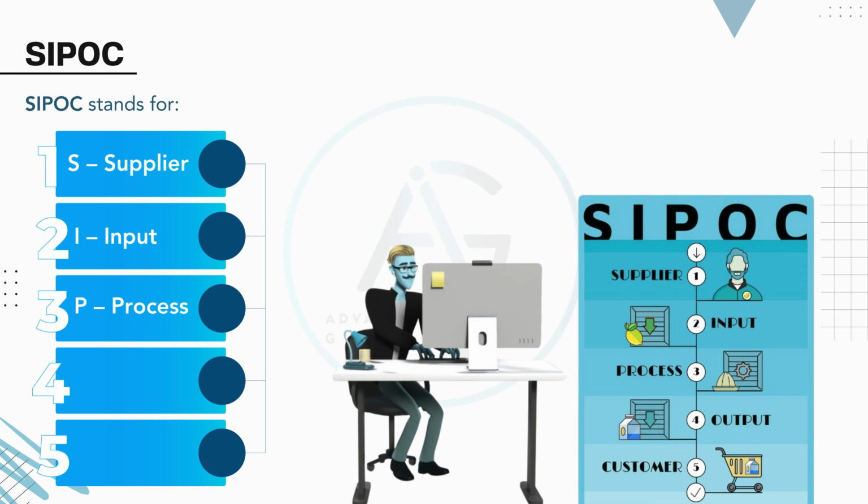It should be described at a high level, typically in 5 to 7 steps. O, output. Outputs are the products, services, or results that the process generates. C, customers are the recipients of the process output, internal or external stakeholders who benefit from or use the product or service. Using a SIPOC diagram helps teams and stakeholders develop a shared understanding of a process before diving into detailed analysis. It provides clarity on scope and ensures that no key element is overlooked.